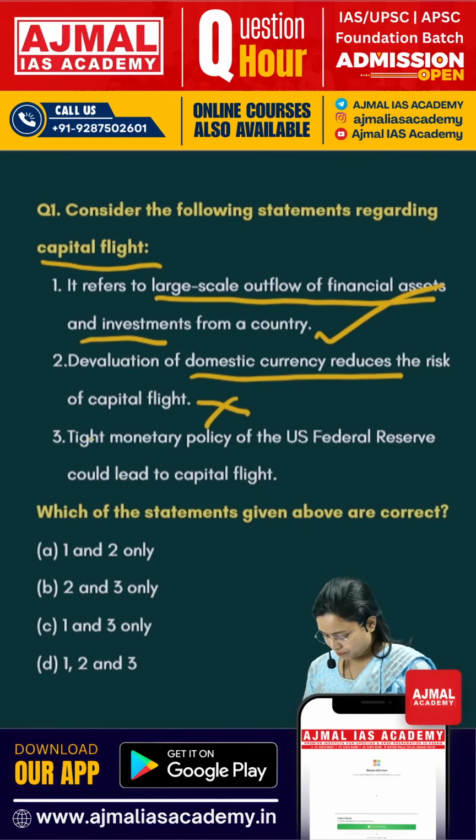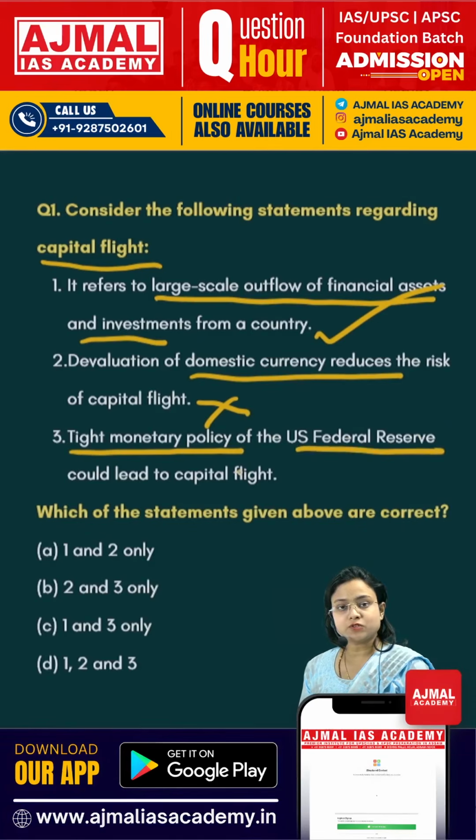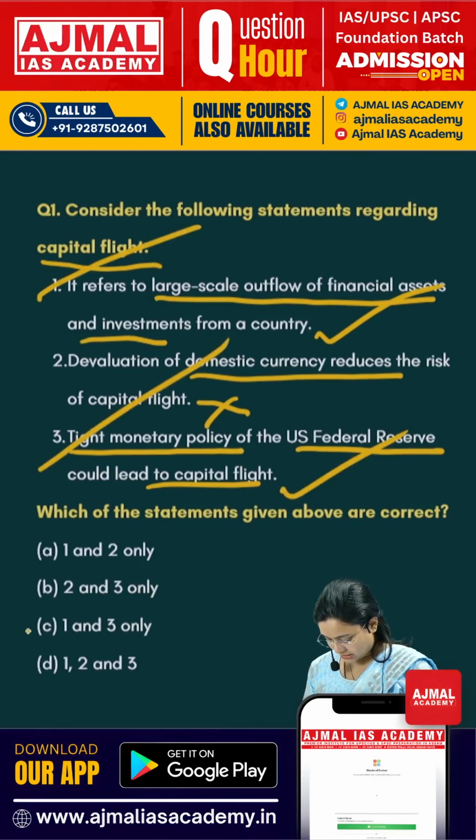Statement 3 says, tight monetary policy of the US Federal Reserve could lead to capital flight. This is a correct statement. So the answer here becomes 1 and 3, that is C. Let's move on to the second question.